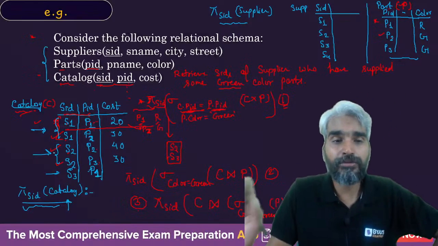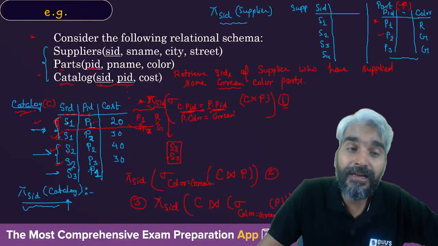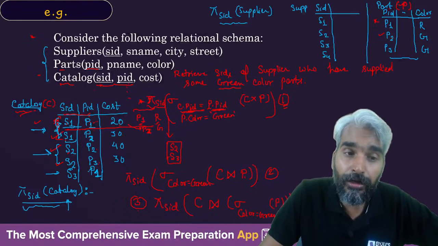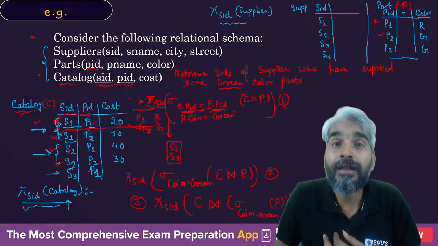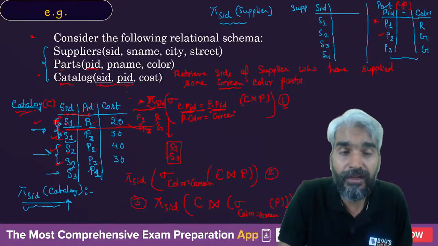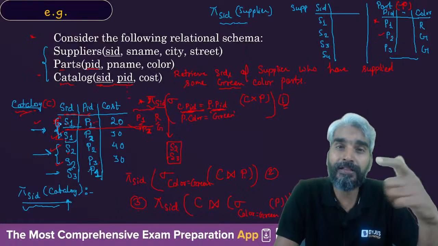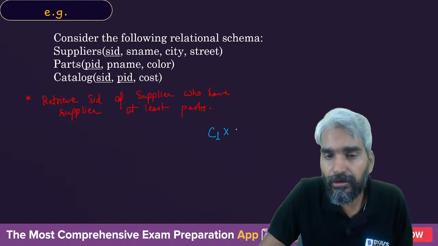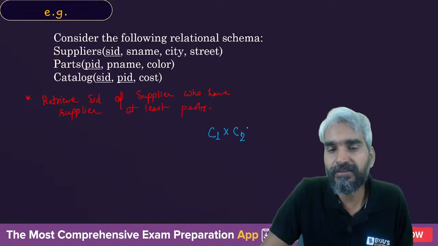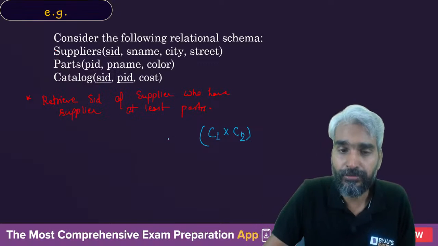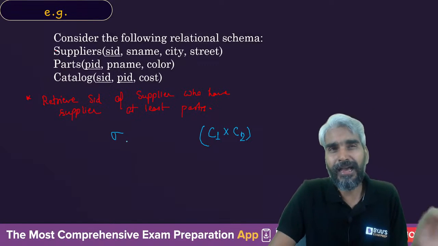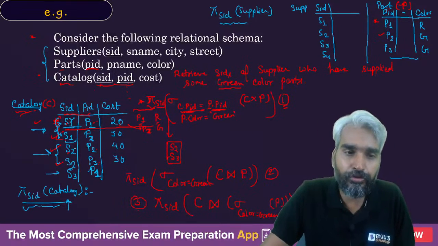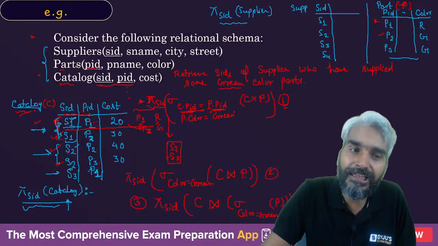To write this, you just need to compare one tuple of catalog with another tuple, and check whether in those two tuples SID is equal or not. So the query will work in a way that you compare two tuples of the same relation. Therefore, this time you will perform the cross product of catalog with catalog, let's say C1 and C2, one renamed as C1, another renamed as C2. Now the condition is that you are only interested if the SID is the same, because anyway S1 will also be combined with S2, but we are not interested in that because we are checking whether S1 is appearing twice or not.